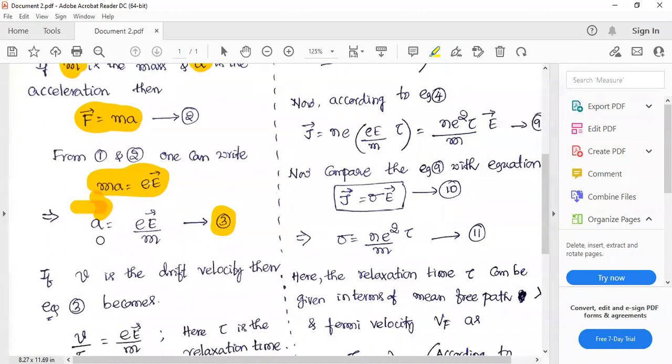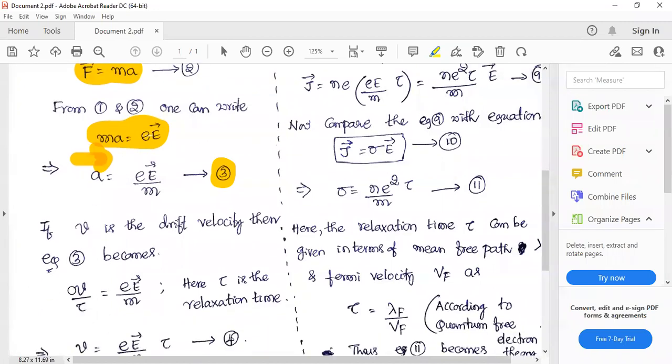Now there is an interesting thing which I'm going to do right now. This acceleration, I will write it as velocity divided by relaxation time. Can I do that? Velocity divided by time will have the same units of acceleration, and therefore I can replace this acceleration with velocity, that is drift velocity, by relaxation time. Relaxation time is the time between two successive collisions, right? I hope you remember relaxation time.